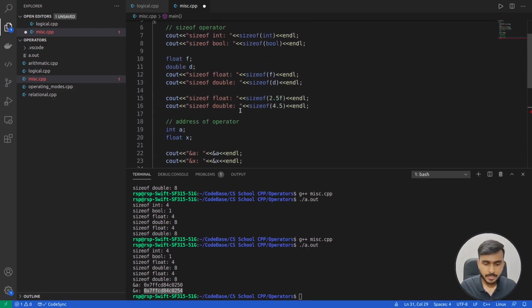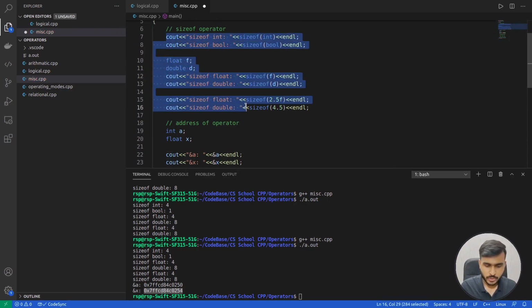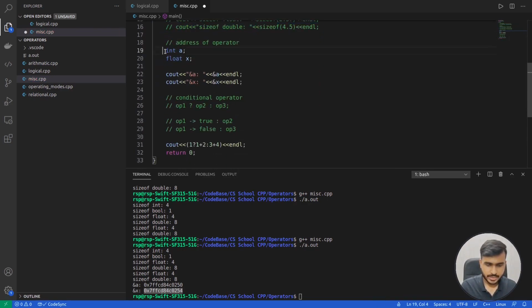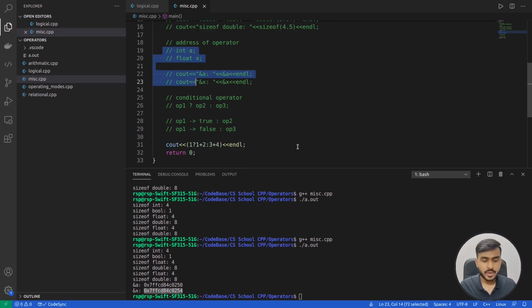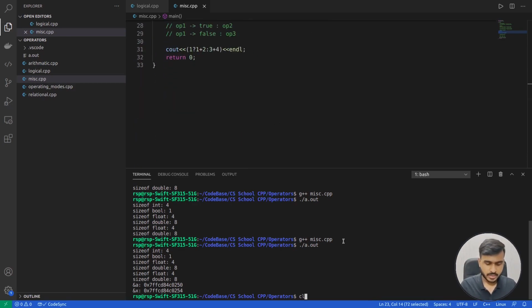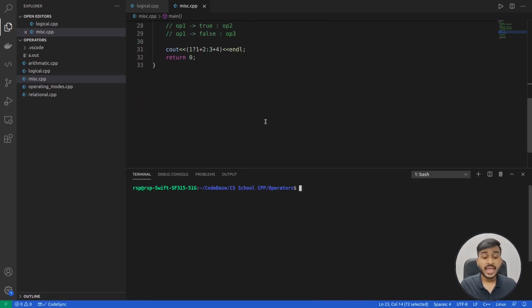For now I'll comment out this entire code because it's not needed now, and let me also clear the terminal. Now focus on the expression that I have written. Operand 1 is 1, operand 2 is 1 plus 2, and operand 3 is 3 plus 4. So basically any operand can be any expression. You can give any expression for the operand.